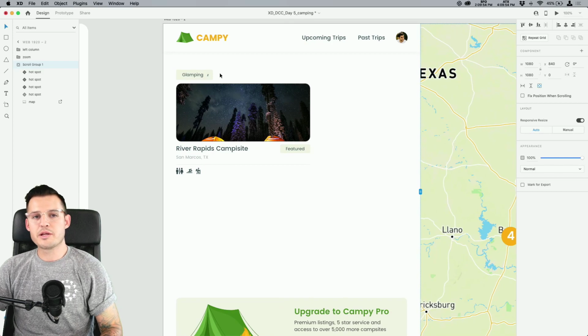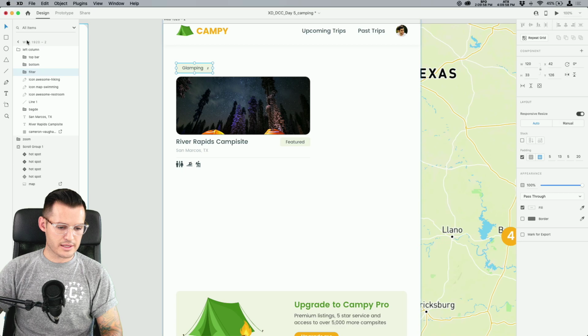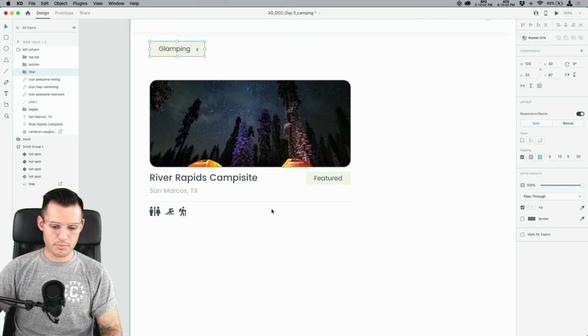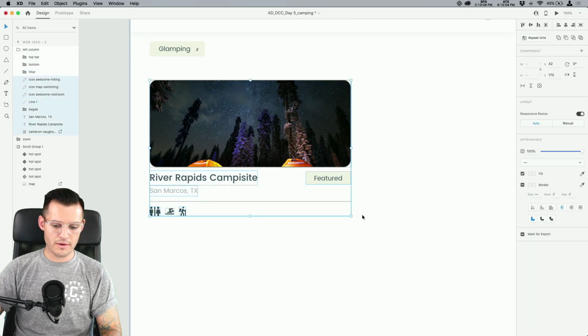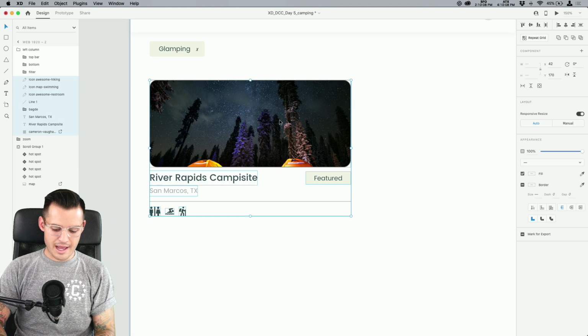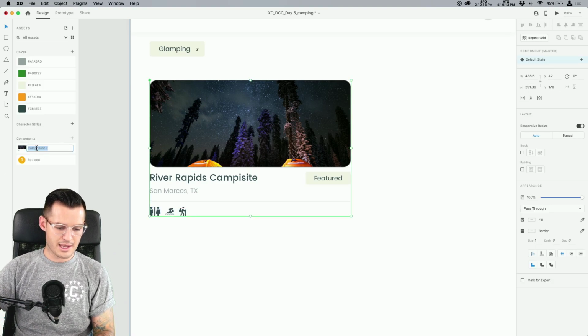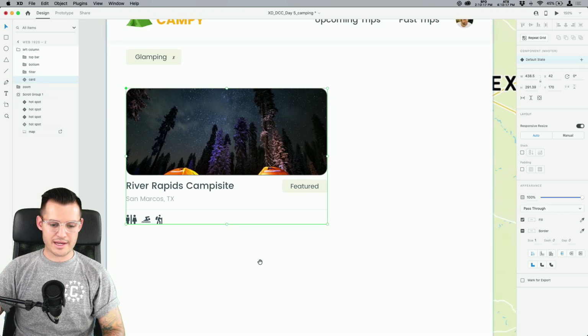Let's keep doing a little bit of interface design, and let's build this card over here. We'll do a little repeat grid and some stack action, all right? So we got this little, what are we calling these things? We're calling this a filter. We're not going to include that in our card, but we're going to put this whole thing together. I'm going to grab all of the assets that are in this little group of interface components, and I'm going to go ahead and press Command or Control K. I'm going to make a component out of this. Let's go into our assets, and we'll just call this card, like so. And we have it now called card.